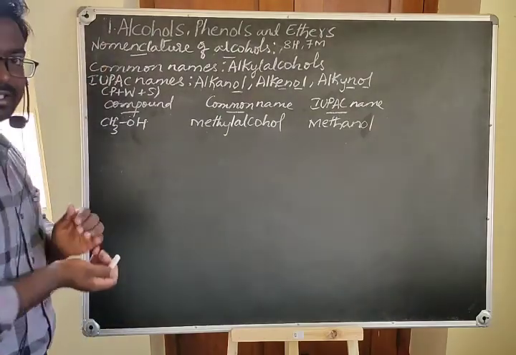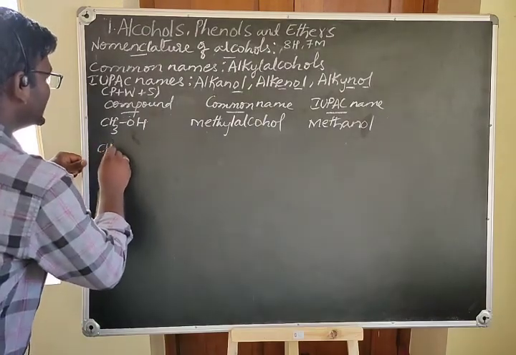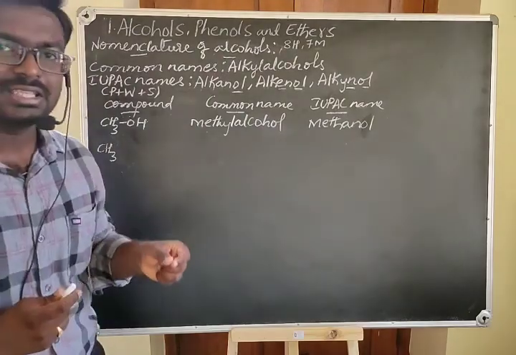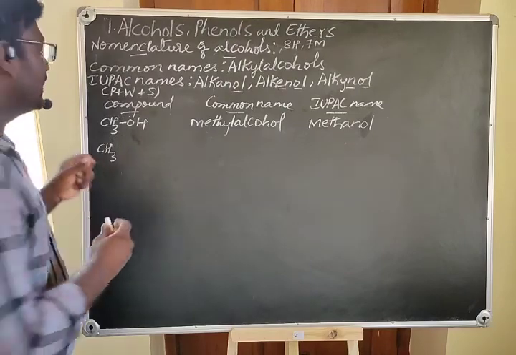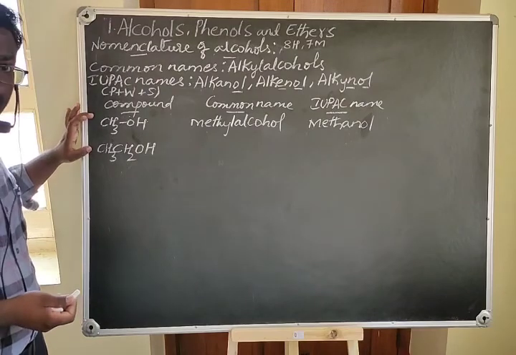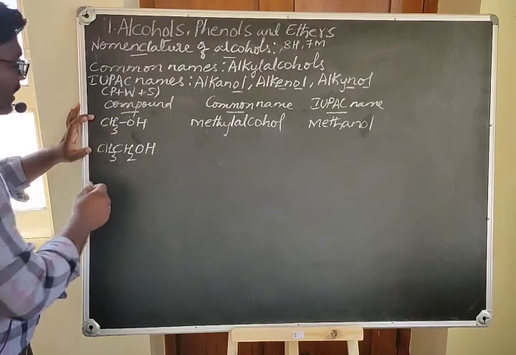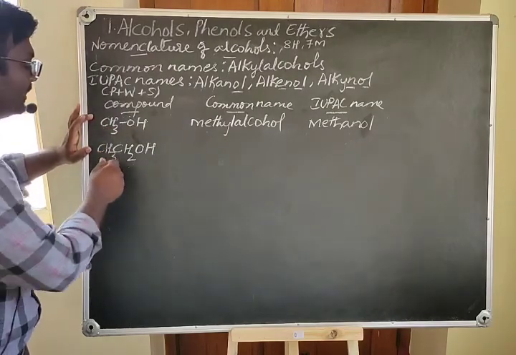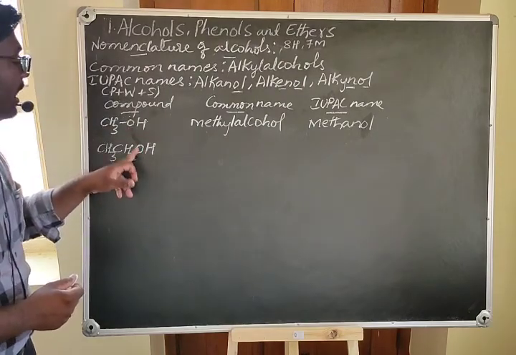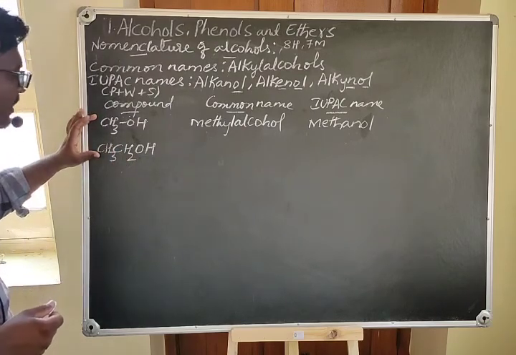Similarly, let's take a homologous series of alcohols. Homologous series means the series of compounds where successive members have the same functional group but differ by the CH2 group. Now you can see that these two are homologous compounds, because CH3OH is present and the next immediate higher member is CH3CH2OH. These two have the same functional group and differ by the CH2. Such compounds are called a homologous series.